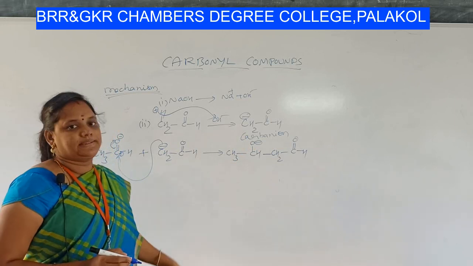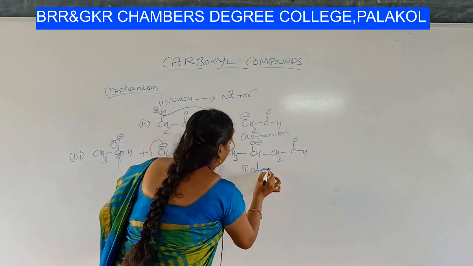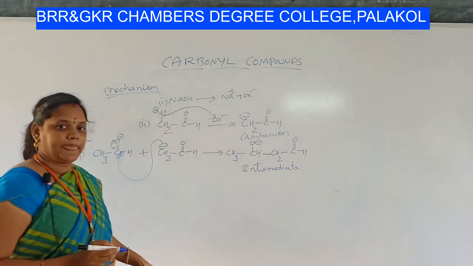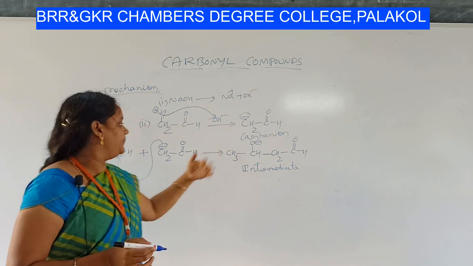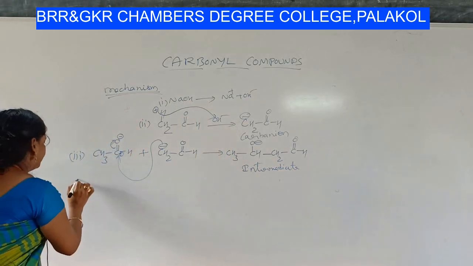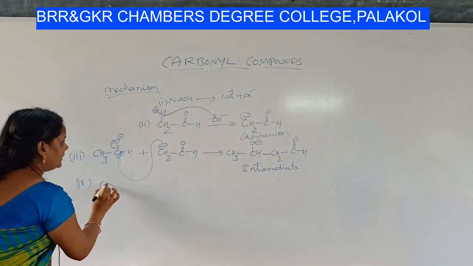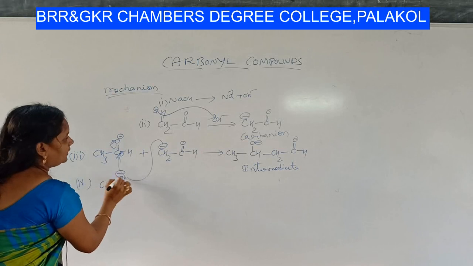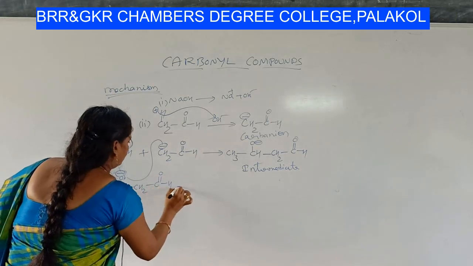We can call it an oxide ion, otherwise we can simply call that an intermediate is formed. In the next case, let us take this intermediate, write this intermediate CH3CH O minus, CH2 C double bond OH.